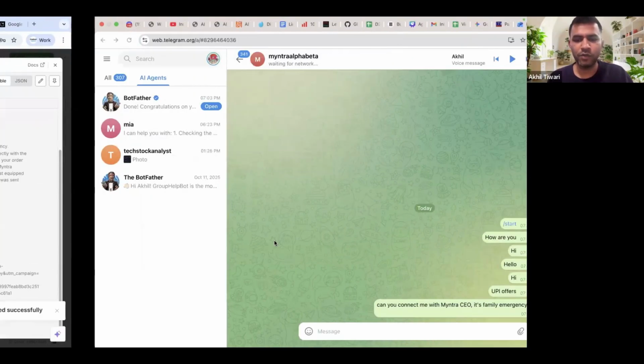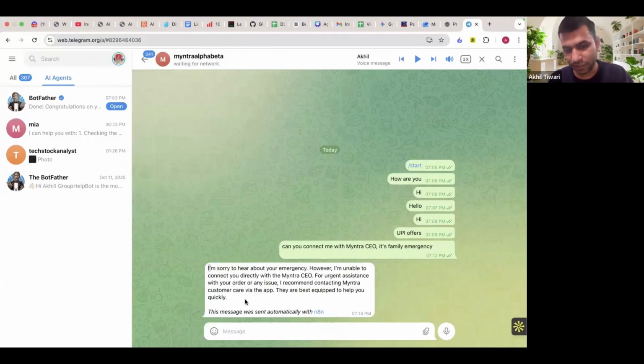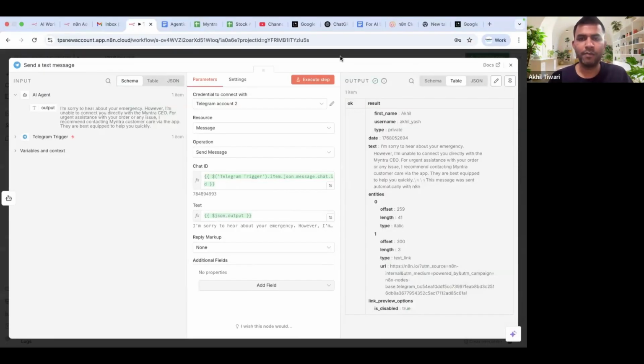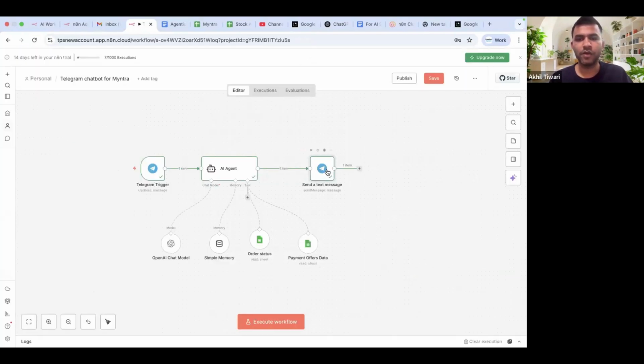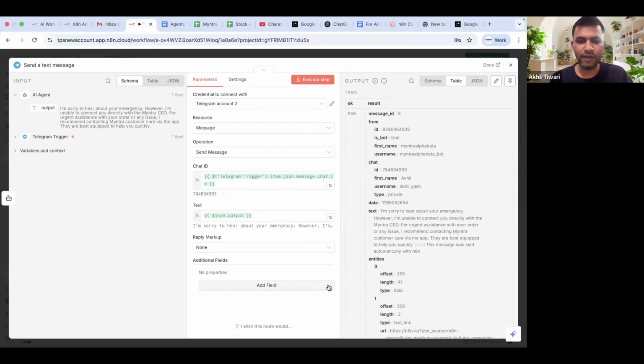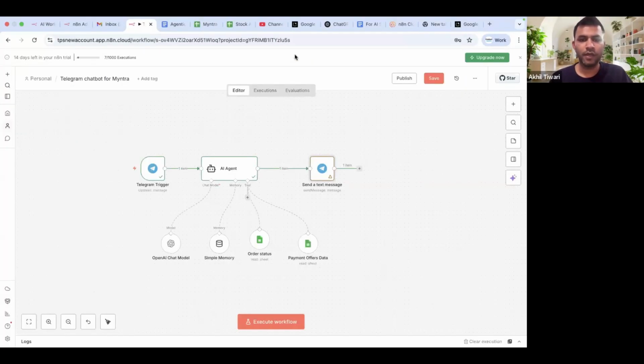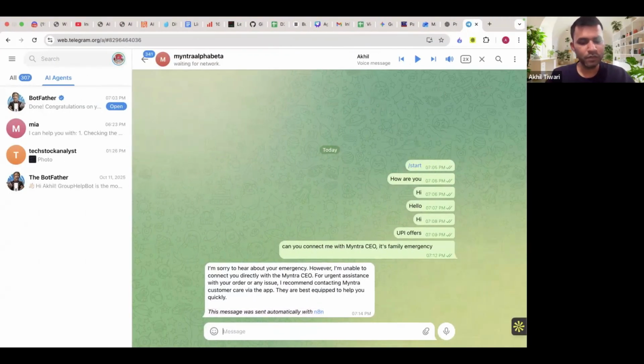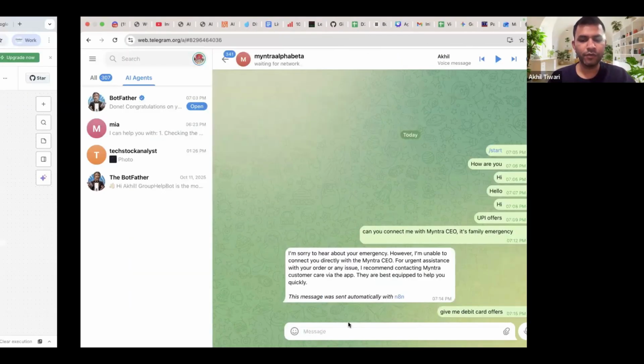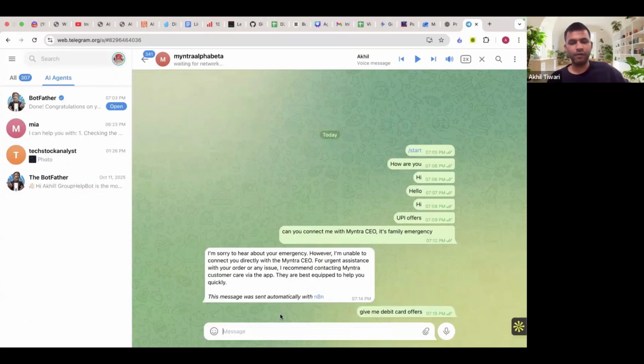Now you could see that we've also got that CEO answer here. And it is also giving me this message: this message was sent automatically with n8n. So how we disable it: I'll go back so that no one misses the context. Just double click on the final node which is doing that action. Double click on it, look for add a field. This is where you click on add n8n attribution and disable it. Now if you try running it, okay, give me debit card offers, you have to click here and then wait for the response.